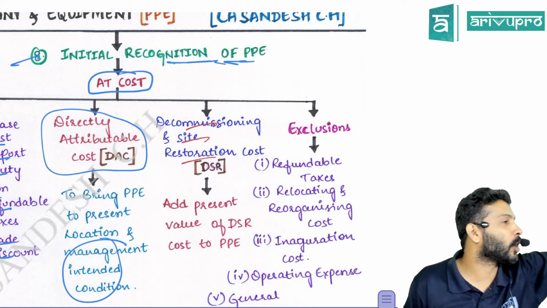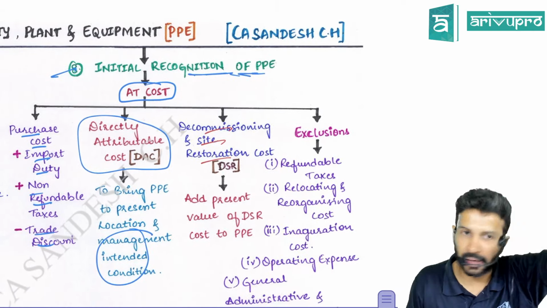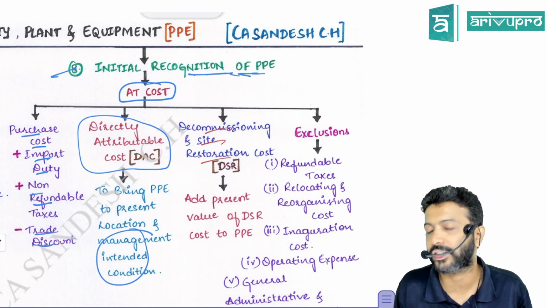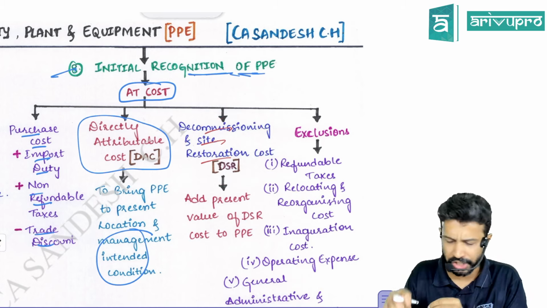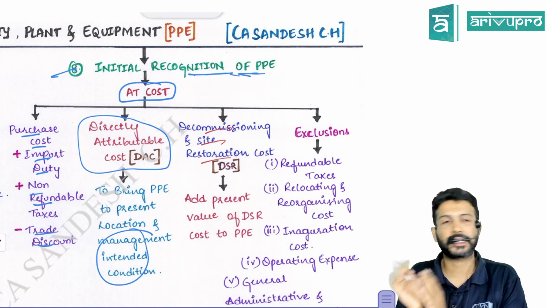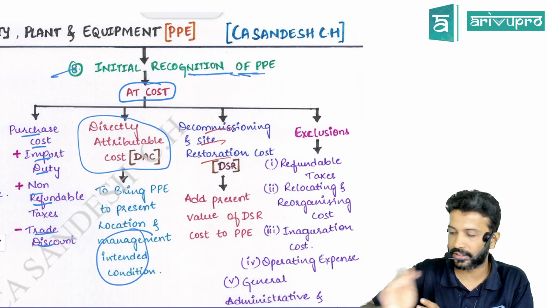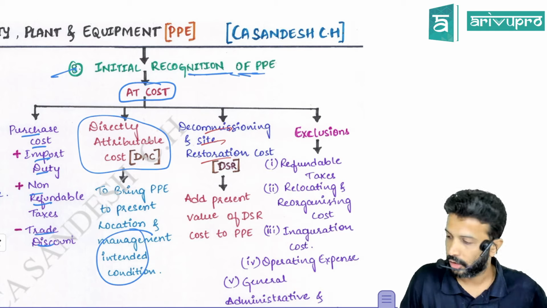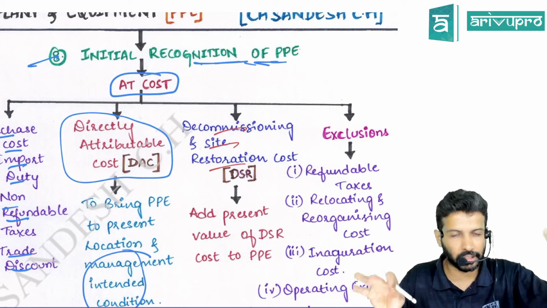Next. So far we saw what can be capitalized: the purchase cost and DAC. And the next one is DSR. Again, we don't have questions based on this. It is tested again at CA final level, in Ind AS 37 as well as Ind AS 16. For now, I'll just tell you the meaning of it. Just know the meaning, that is good enough.